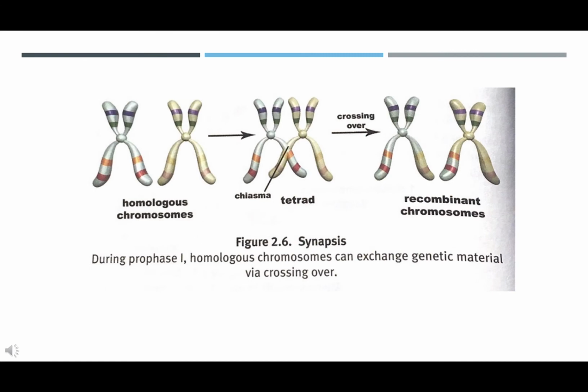Prophase 1. During prophase 1, the chromatin condenses into chromosomes, the spindle apparatus forms, and the nucleoli and nuclear membrane disappear. The first major difference between meiosis and mitosis occurs at this point. Homologous chromosomes come together and intertwine in a process called synapsis. At this point, each chromosome consists of 2 sister chromatids, so each synaptic pair contains 4 chromatids and is referred to as a tetrad. The homologous chromosomes are held together by a group of proteins called the synaptonemal complex.